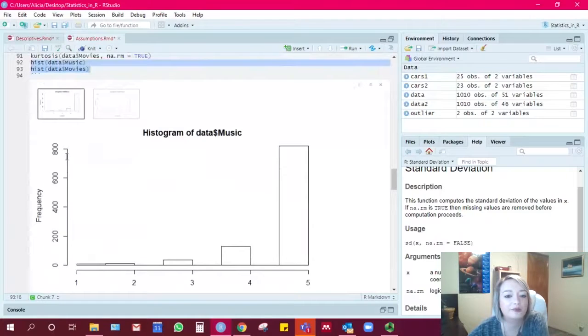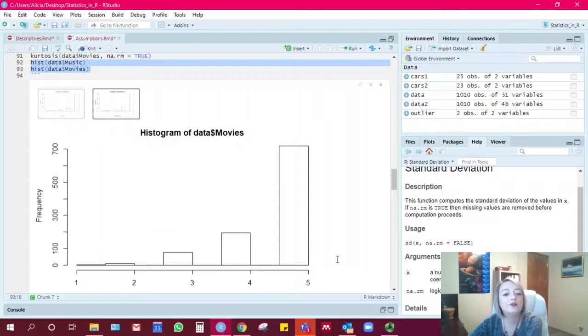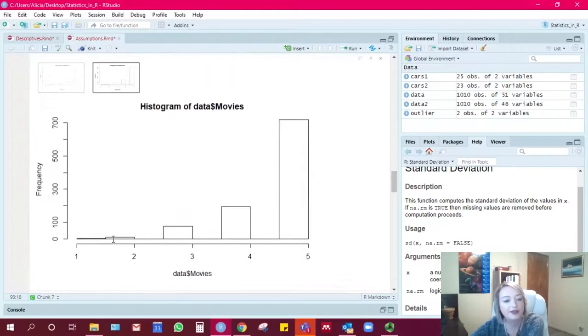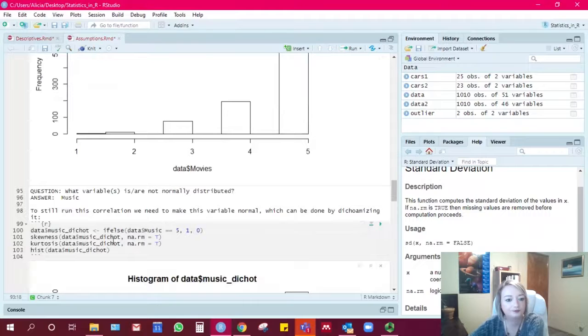These both have a similar pattern, but as you can see for music, most of the answers are at 5, whereas very few people said that they disliked music. And movies is similar, but there is a little bit more data here in the center, although that is pretty skewed as well. So to answer the question, which variable is not normally distributed, the answer is music.